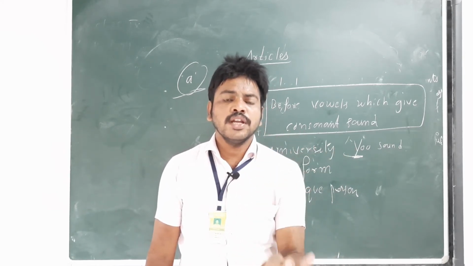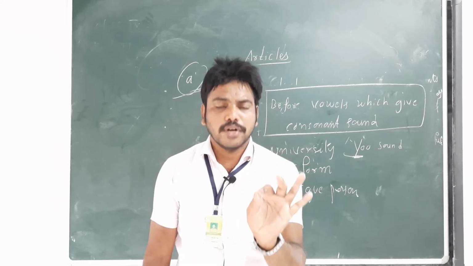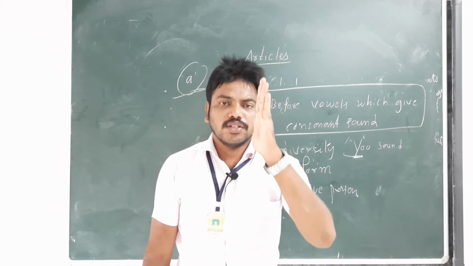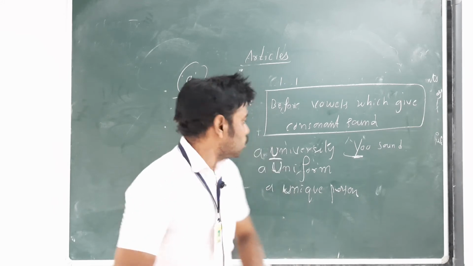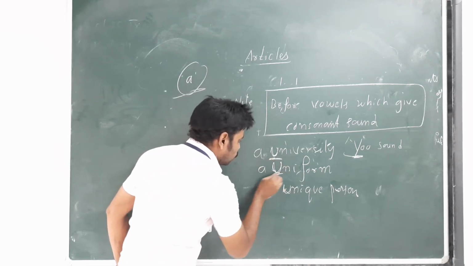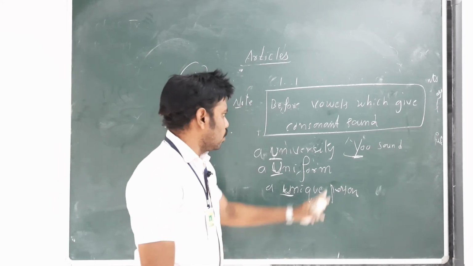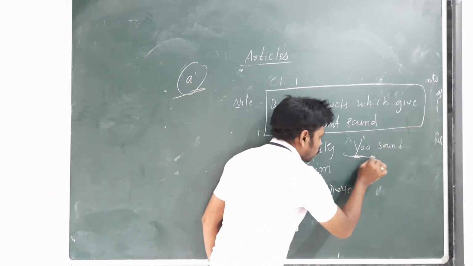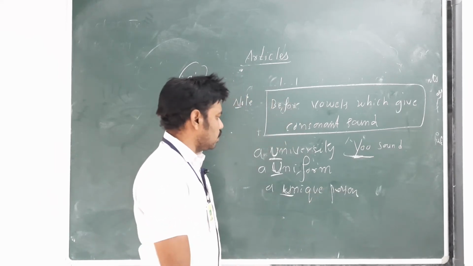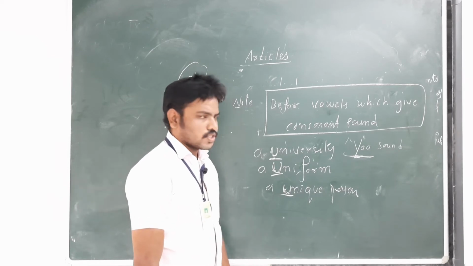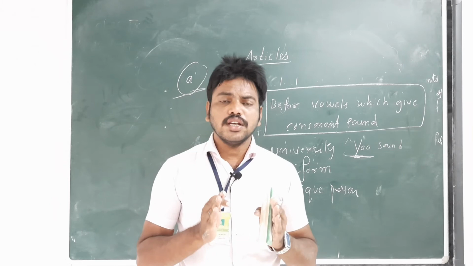That is wrong. It is a university, a uniform, a unique person. Why? Because that word itself gives a consonant sound. U gives a consonant sound, the yoo sound. University, uniform, unique person. This is a very important usage of article A.